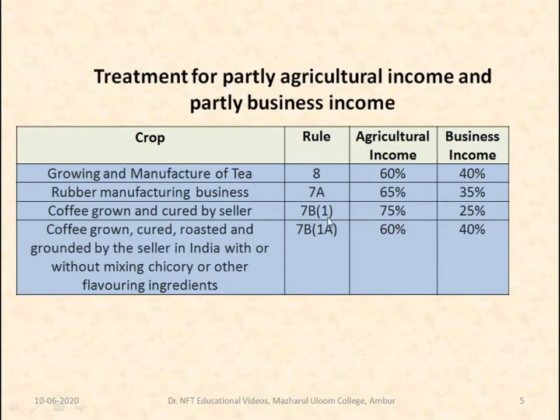Under 7B subsection 1, coffee grown and cured by seller. In this case, 75% is considered to be the agricultural income and 25% is considered to be the business income. In case the coffee is grown, cured, roasted and ground by the seller in India, with or without mixing chicory or other flavoring agents, then 60% is considered to be the agricultural income and 40% is considered to be the business income.